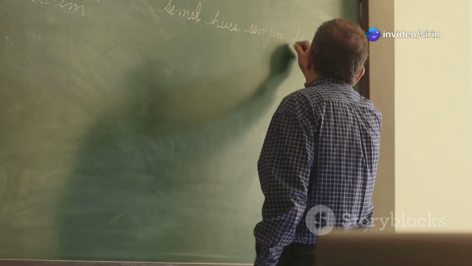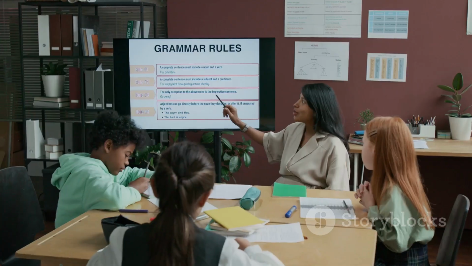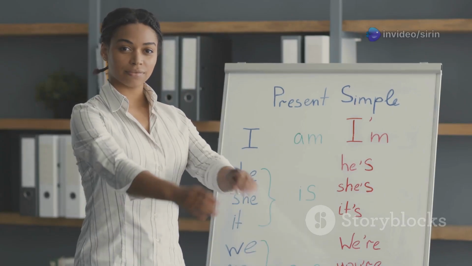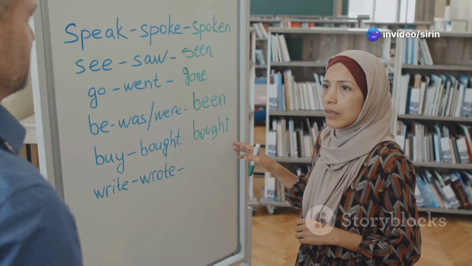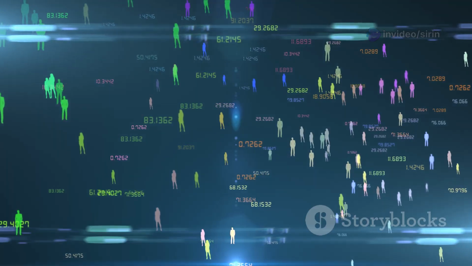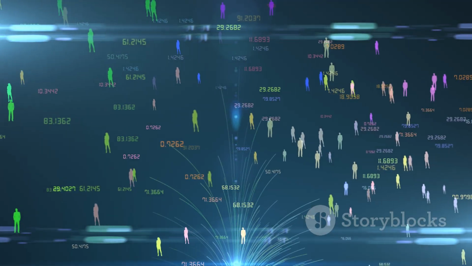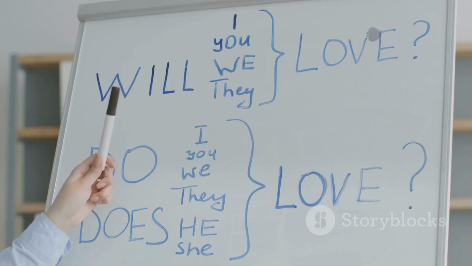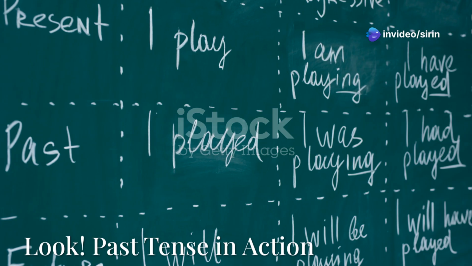Now let's talk about verbs. Verbs are action words. In the simple past, verbs change. There are two main types of verbs. We call them regular verbs, and we call them irregular verbs. Regular verbs are usually easy. They follow a simple rule. You just add ed to the end. For example, walk becomes walked. Play becomes played. See? It is a simple pattern. Irregular verbs are a little different. They do not follow the ed rule.